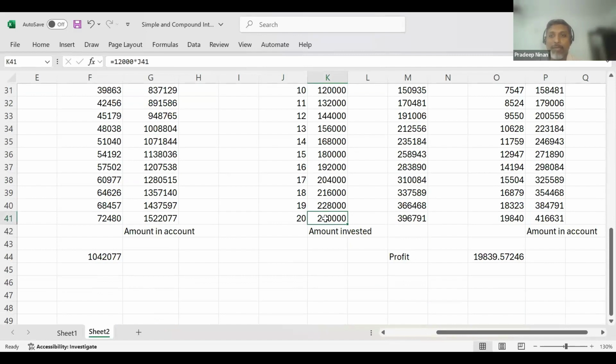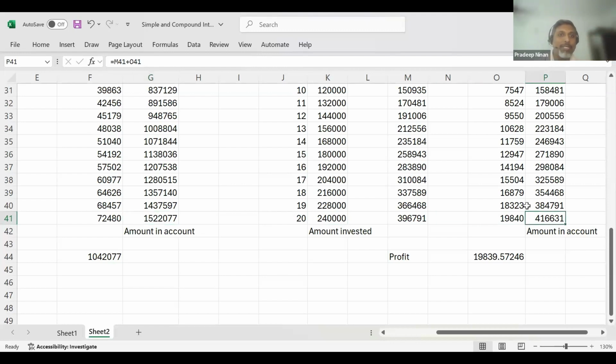But his amount has increased to 4.16 lakhs. Now just imagine, he invested for half the amount of time. Person A invested for 40 years. Person B has invested for 20 years, half the time. He has put in half the amount. Person A put in 4.8 lakhs. Person B has put in 2.4 lakhs. But he has earned less than 1/3 of the total interest. The other person has totally got some 15 lakhs in his account. This person has only got 4.1 lakhs in the account.